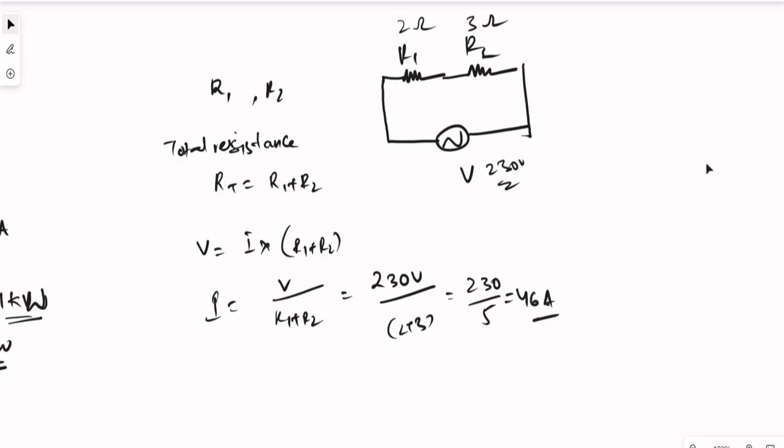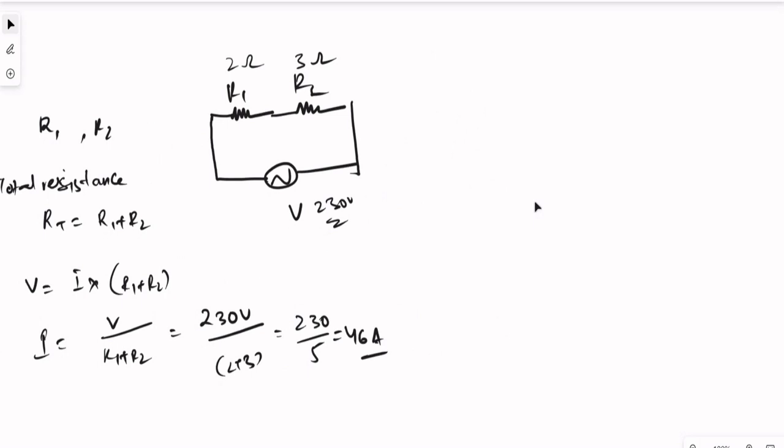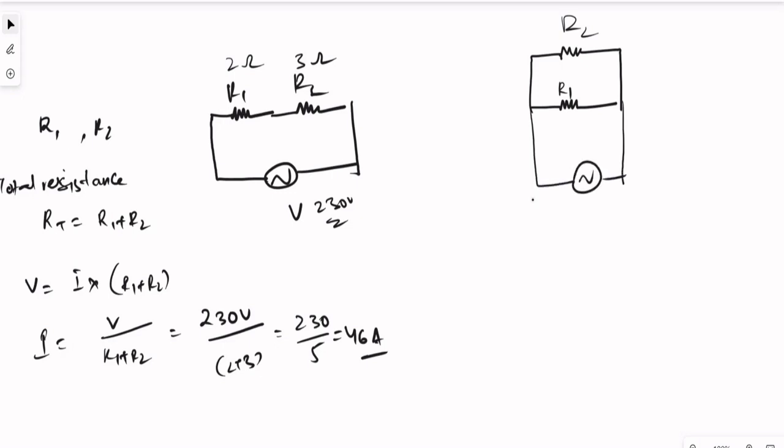In a similar example, what happens if the resistances are kept in parallel? Let's redraw the same thing, R1 and R2, and we have a voltage source. So this is a parallel setup. V equal to 230 volts, R1 is 2 ohms, and R2 is 3 ohms. To find the resistance for parallel circuits, the total resistance will be 1 by RT equal to 1 by R1 plus 1 by R2.